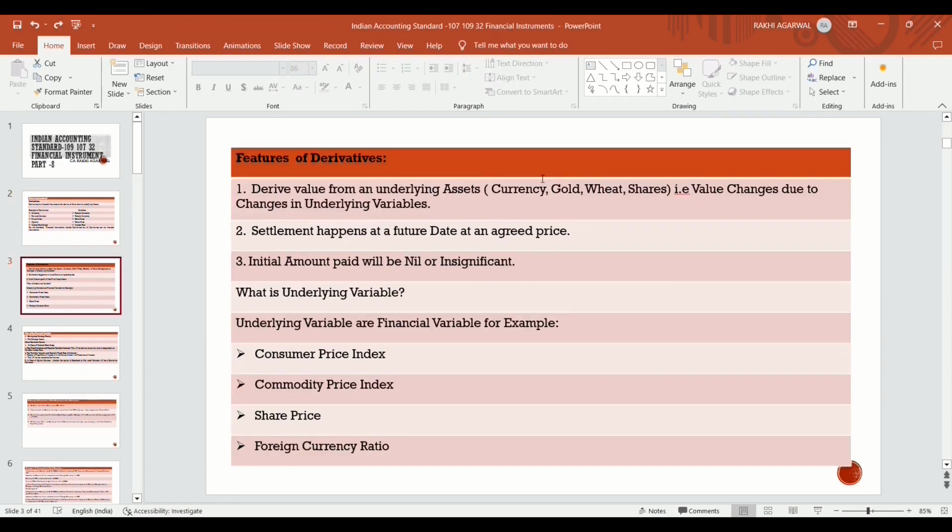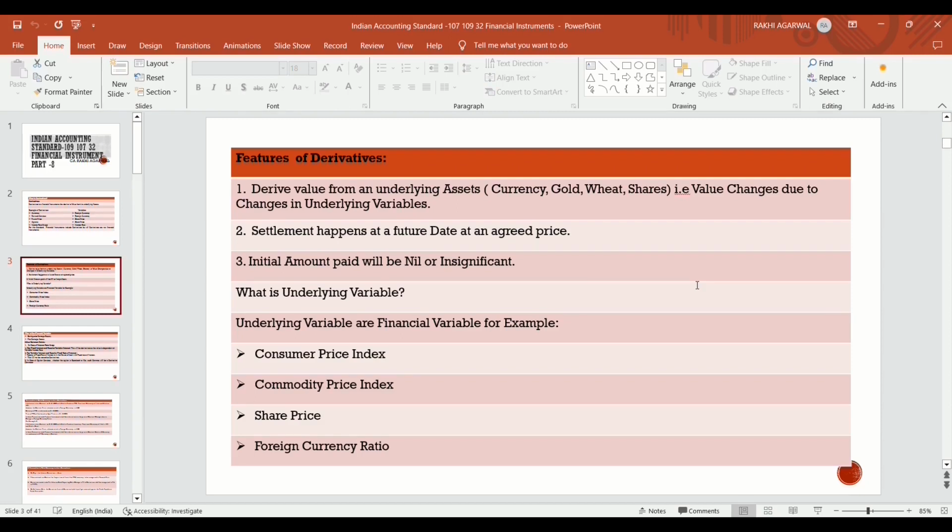Features of derivative means what are the characteristics of a derivative? A derivative derives its value from an underlying asset. Underlying assets are currency, gold, wheat, shares. Value changes due to change in underlying variables. Underlying variables are financial variables, for example commodity price index, consumer price index, equity price index, foreign currency ratios.